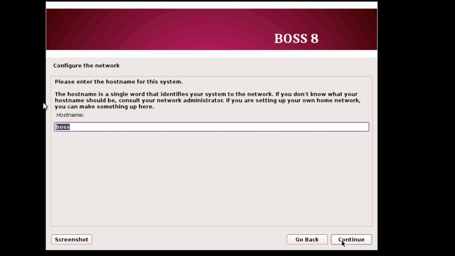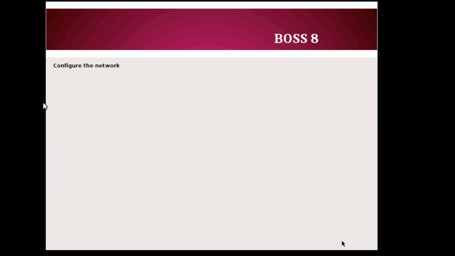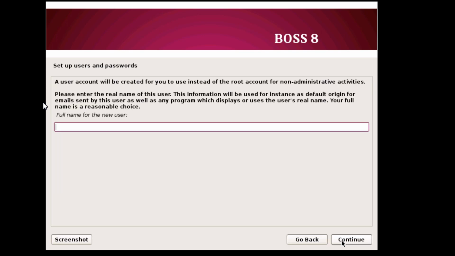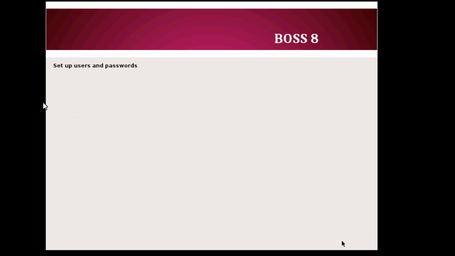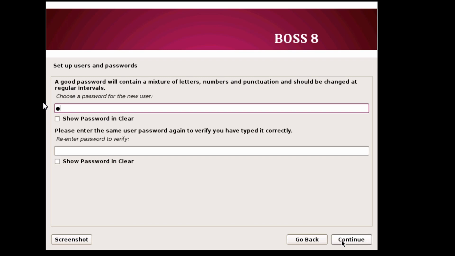Then enter the host name you want, like I will go with my name, and enter the full name. Then press continue. Then give a username to your system and a password as well. Press continue.